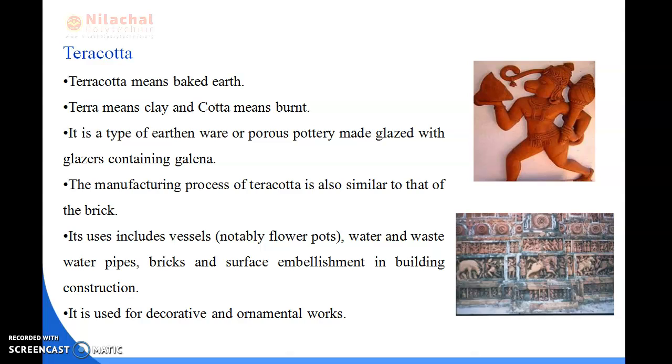It cannot be fixed during the progress of work, and it gets twisted due to unequal shrinkage during drying and burning. So here are the advantages, and I have discussed the properties of terracotta.